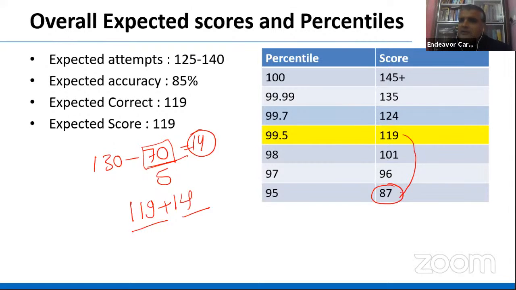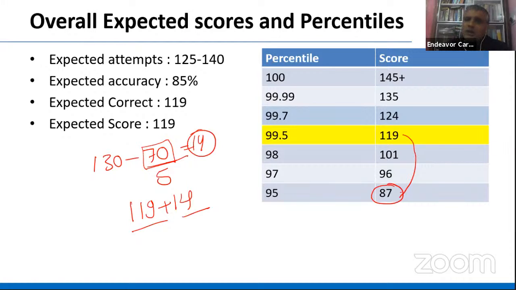But again, this is our analysis. So the best analysis for a student is going to be your own analysis, and your learning from the paper. We analyze the paper, and we also want you to go and solve the paper and get the exposure of different types of questions. And please expect a different paper next time, so that some new challenges will come. With every mock, we are going to learn something new, we are going to add value to ourselves, and we'll keep adding value, and we end up reaching our destination.